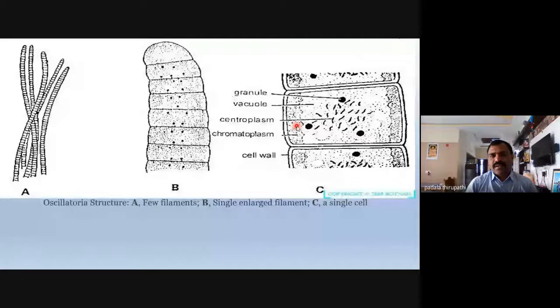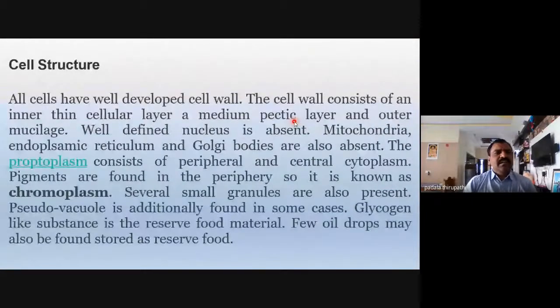I will show in the next slide how this chromoplasm is able to modify the color of the thallus structure. And this is the cell wall of the cell. In cell structure, all cells have a well developed cell wall. We know that the cell wall is made up of cellulose, but the cell wall consists of an inner thin cellular layer, a medium pectic layer, and an outer mucilage.